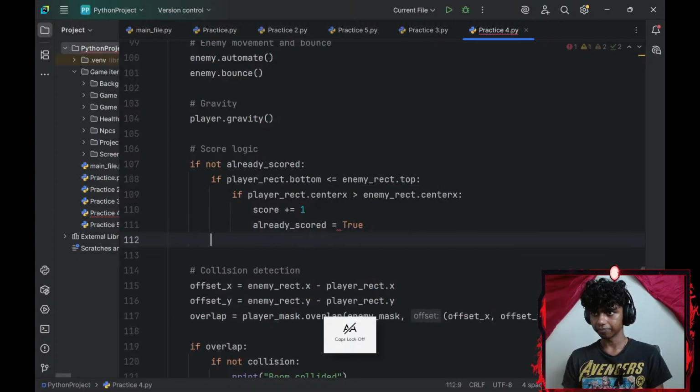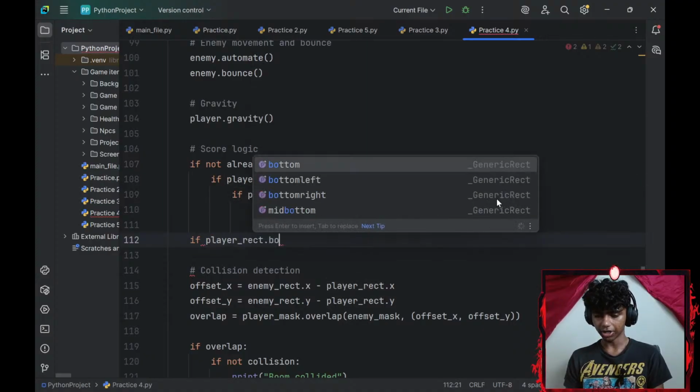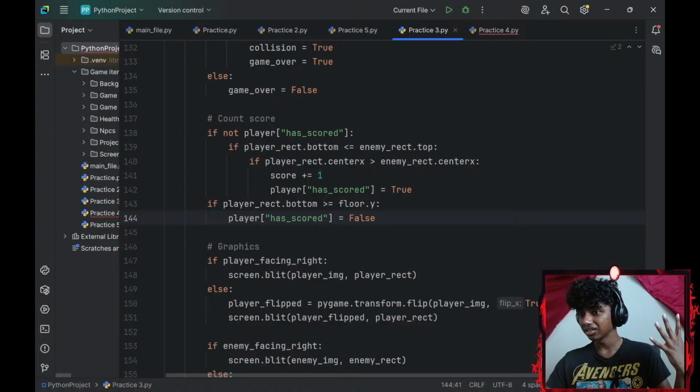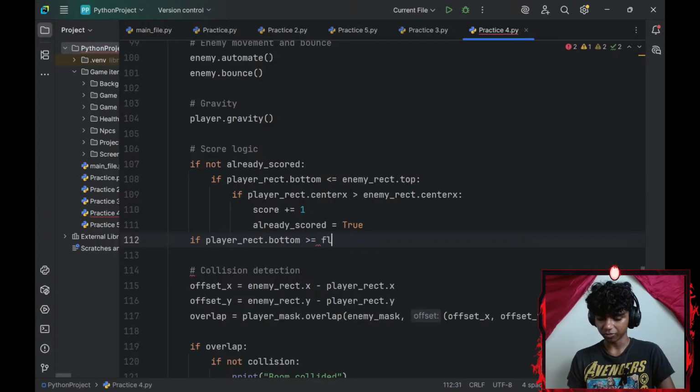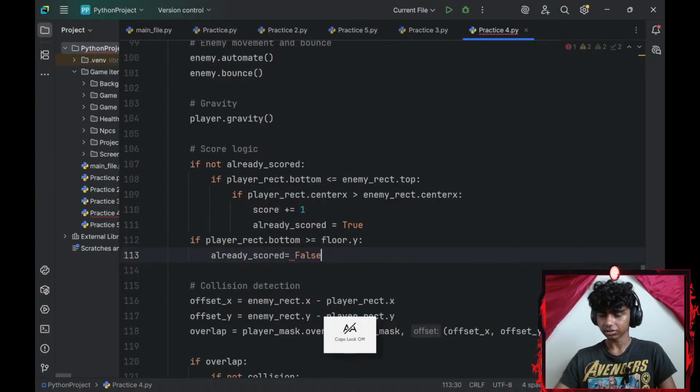true. And then if my player_rect.bottom is greater than or equal to my floor.y-axis, my already scored is going to be equal to false.